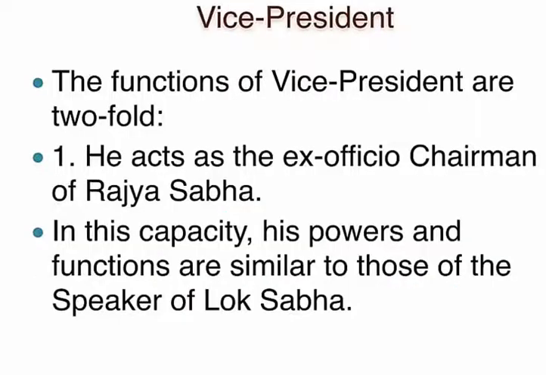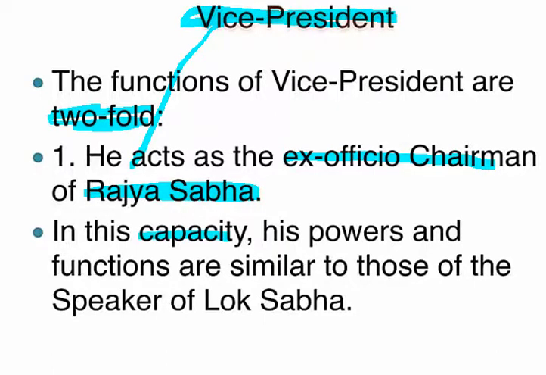The vice president performs two functions. He acts as the ex officio chairman of the Rajya Sabha. Even though he is the vice president of India, he is the ex officio chairman of Rajya Sabha. In this capacity, his powers and functions are similar to the speaker of Lok Sabha.